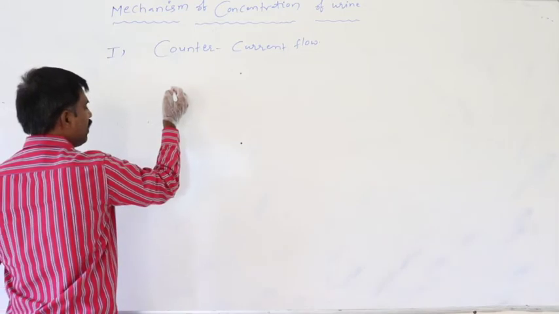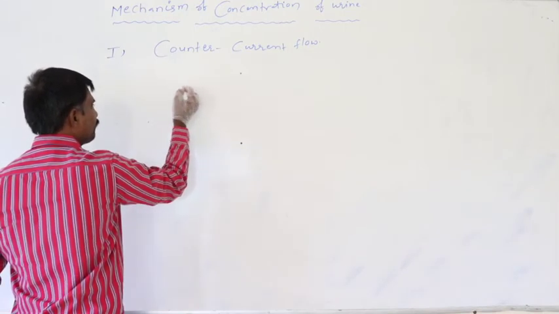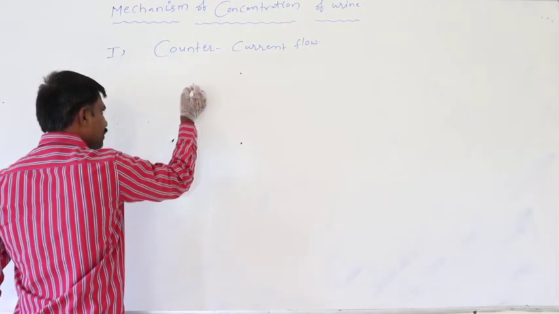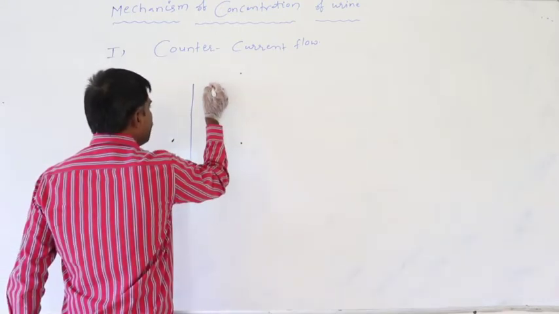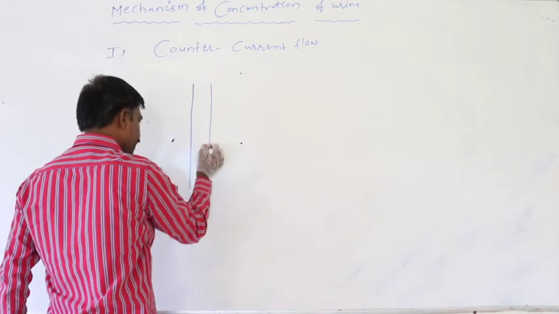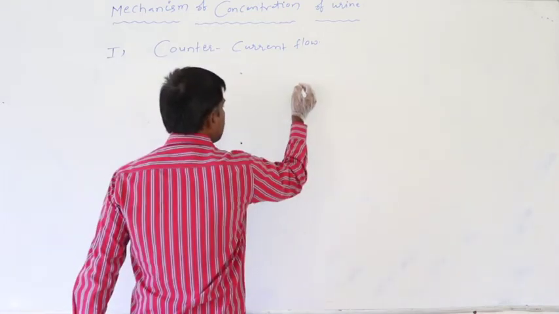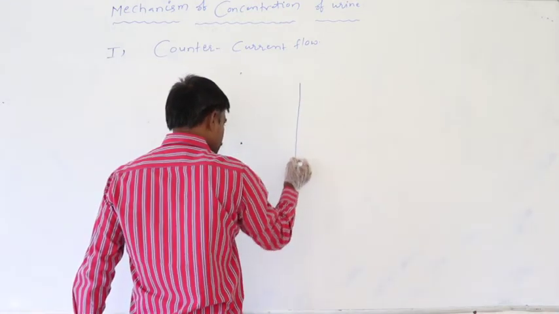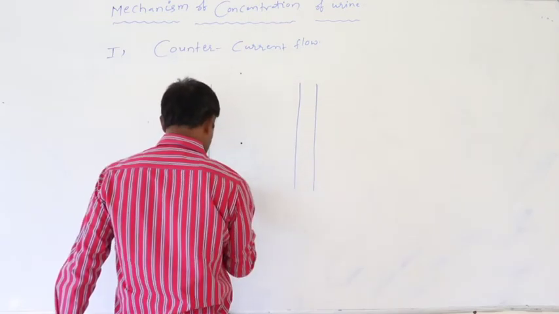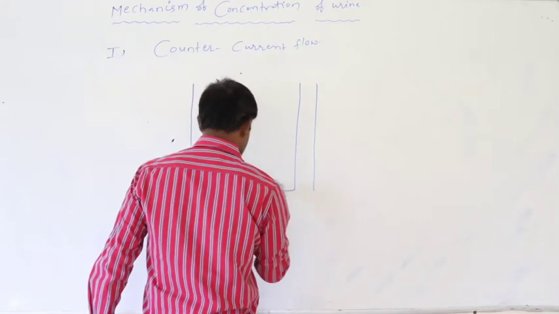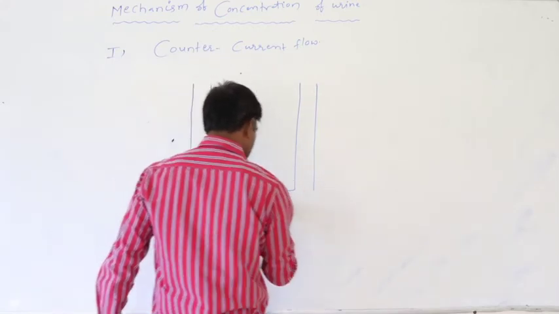What is the counter current flow means? Just assume this is the descending limb of the loop of Henle. This is the ascending limb of loop of Henle. So this is the overall loop of Henle.